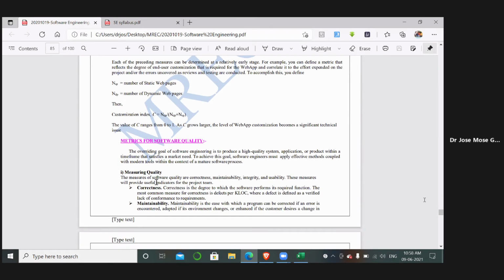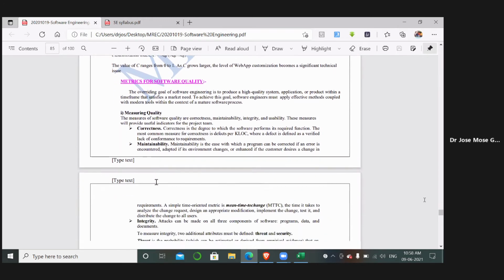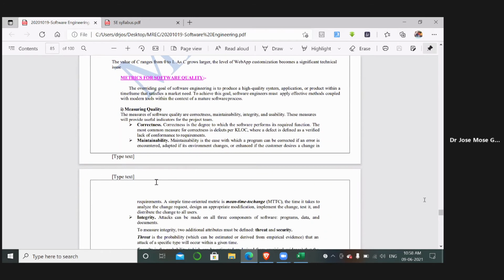So now let us discuss the product, like how you are measuring the product quality. Okay, so the main concepts relevant to the quality of the product are how you are measuring the quality. The measures of quality are correctness, maintainability, integrity, and usability. Okay, so these measures will provide useful indicators for the project team.